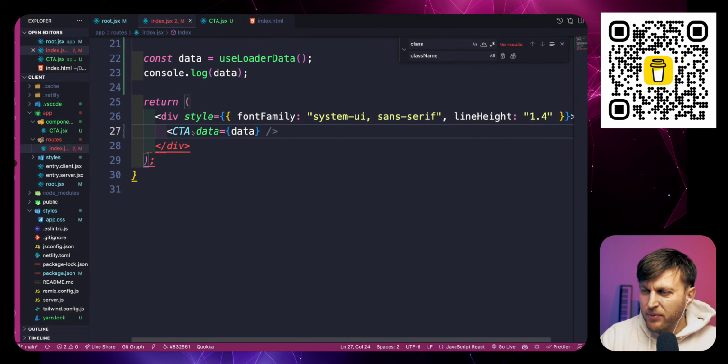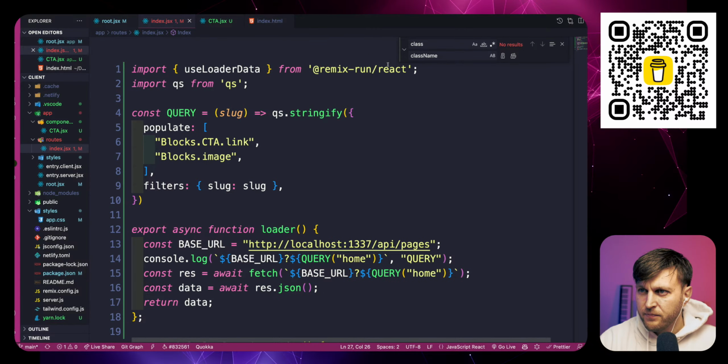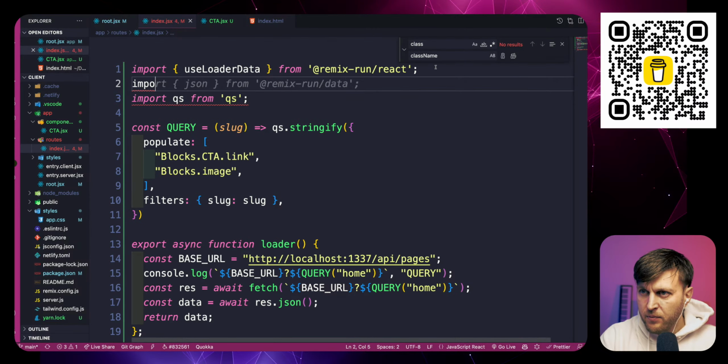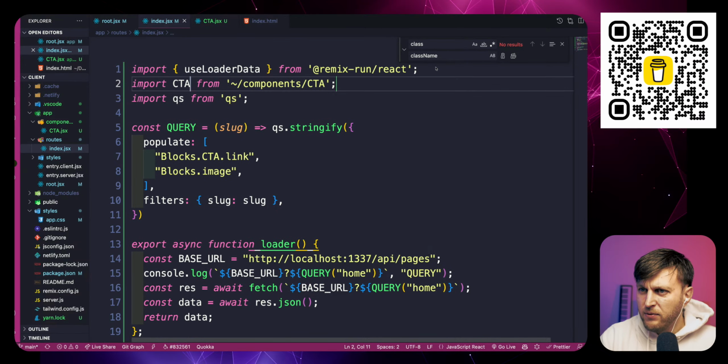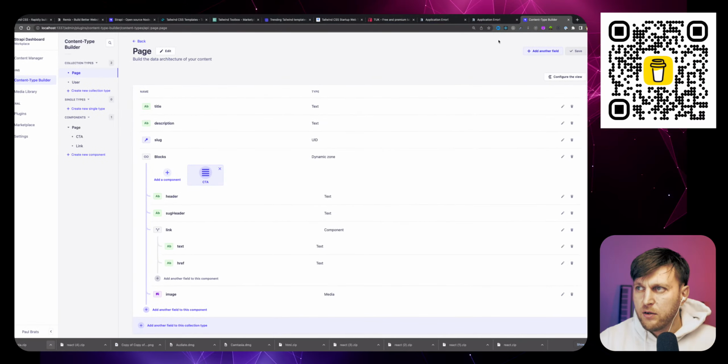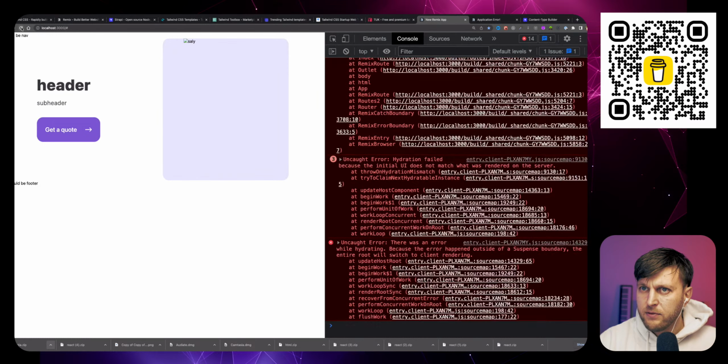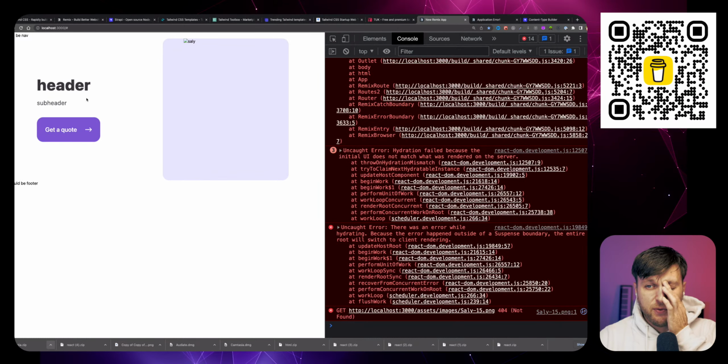I mean, we have our data, but we're not utilizing it yet. And let's import CTA from component CTA. And so now going back to our application, we should see our header. Fantastic. So now we need to dynamically be able to add the data.